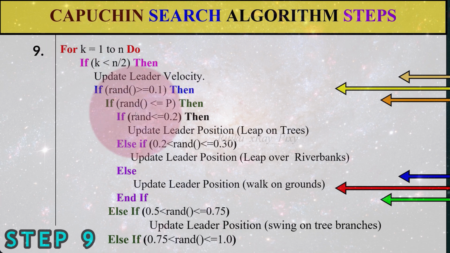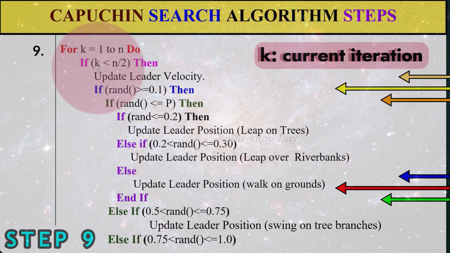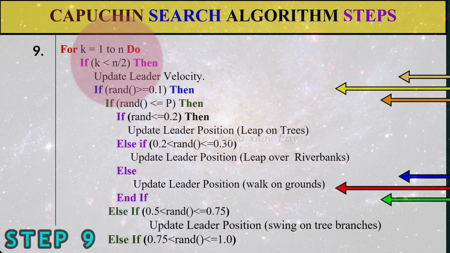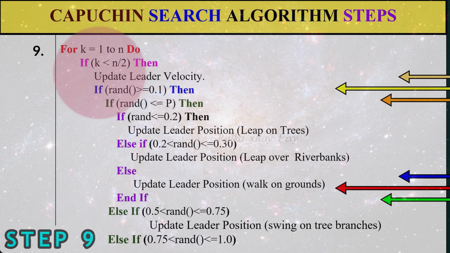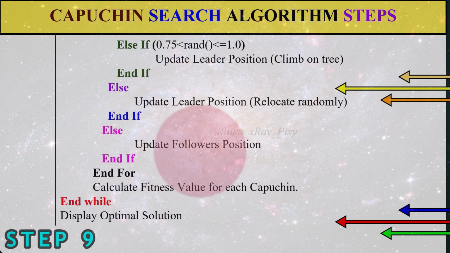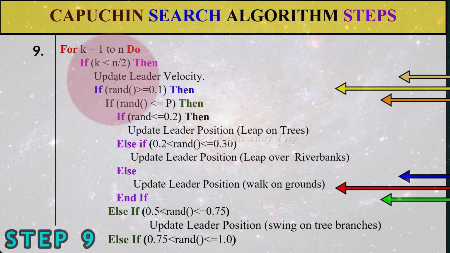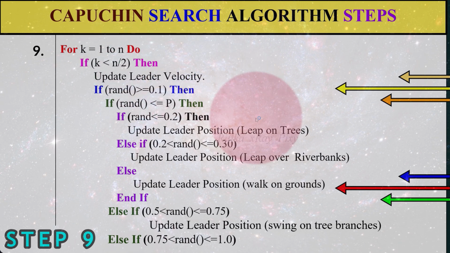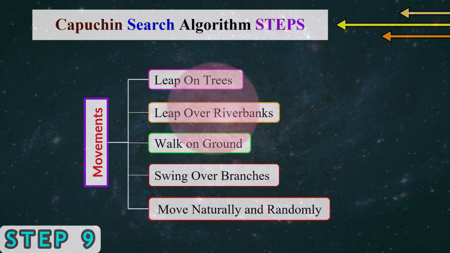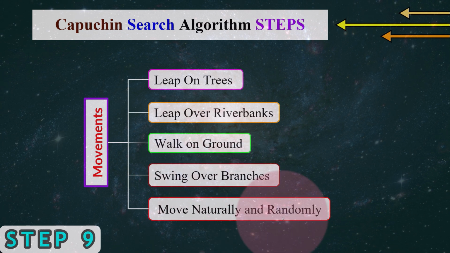Now for all Capuchins, here we have a nested if statement. First we check the value of k, whether it is less than N by 2, that is the randomly selected Capuchins. If this condition is true, then we go inside this branch, else we will update the follower position. Again, if this condition is true, then we will update the leader velocity and leader position. For the leader position, again we have different movements: leap on tree, leap over river banks, walk on ground, swing over branches, and move naturally, randomly.